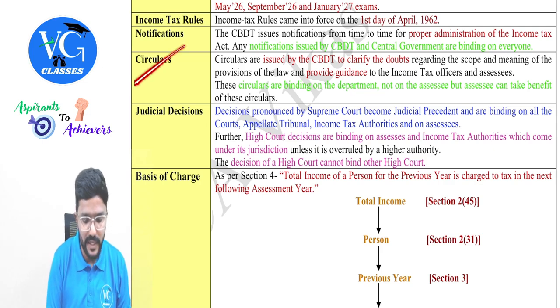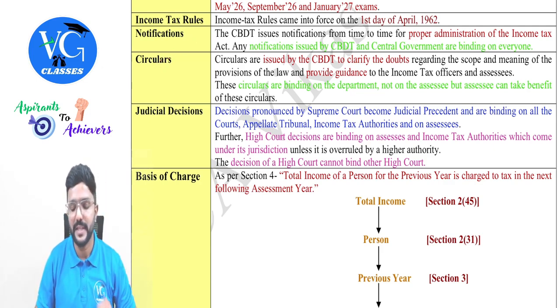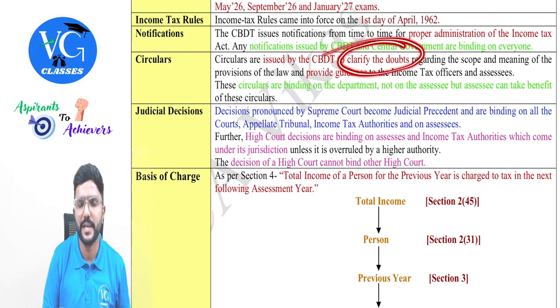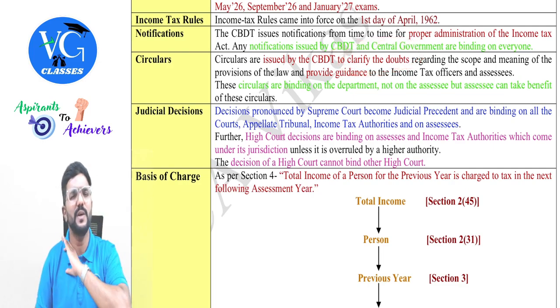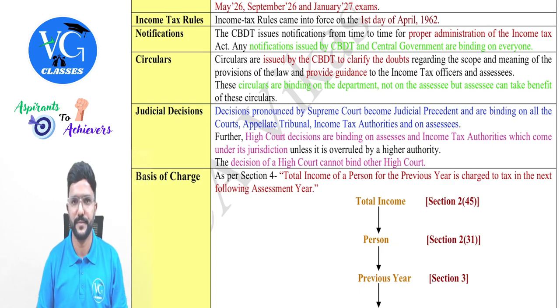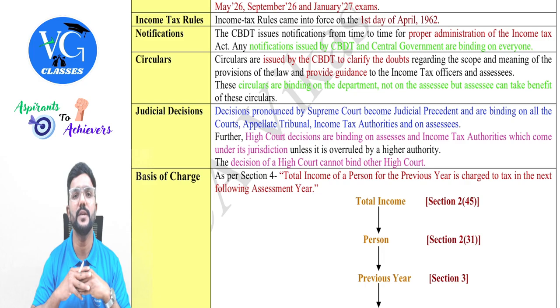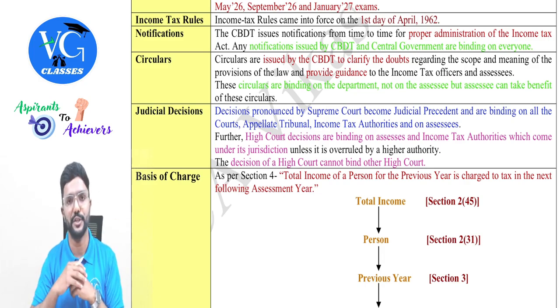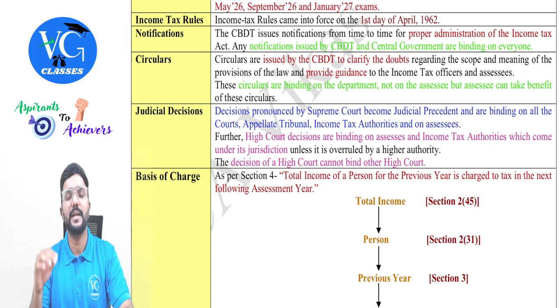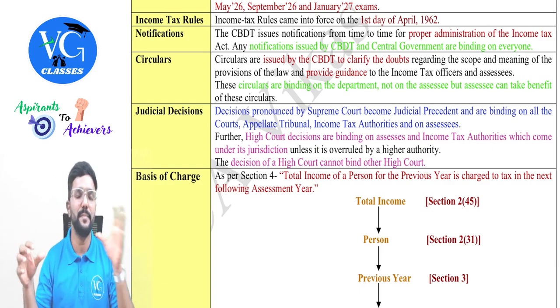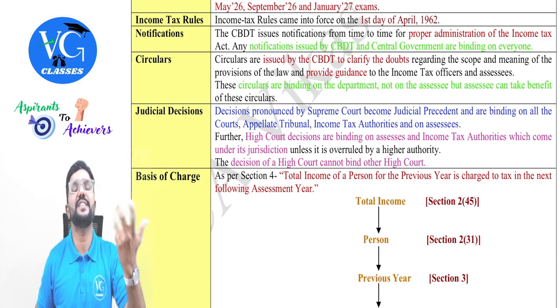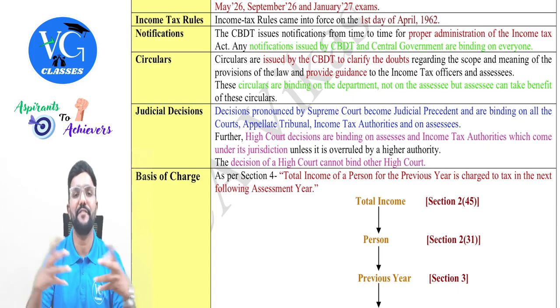Then coming to the circulars. Circulars are issued by the CBDT to clarify doubts, especially in indirect tax. You would have learned a lot of circulars, guys, through which a clarification is given. Whenever there is confusion with respect to the applicability of a provision, the government or the respective body, that is CBDT or CBIC, will come up with a circular in order to give clarification.